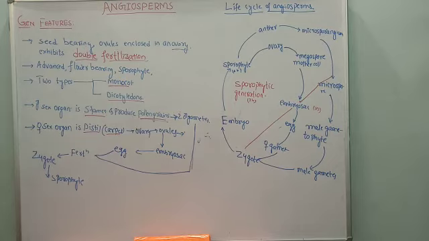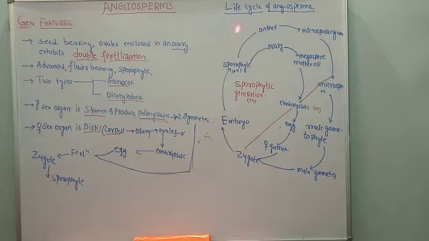And during all these events, what happens? The ovules develop into seed, and the ovary develops into fruit. Fertilized ovules give rise to seed, and the ovary gives rise to fruit. So this is the fertilization process.